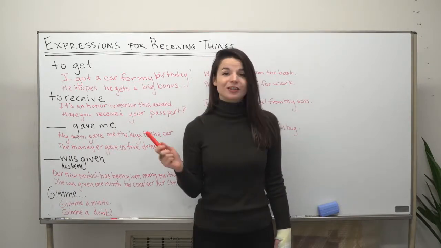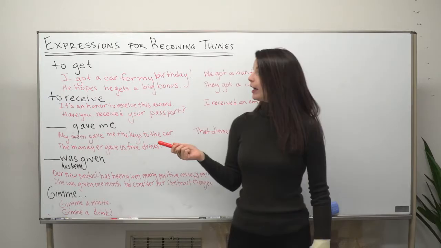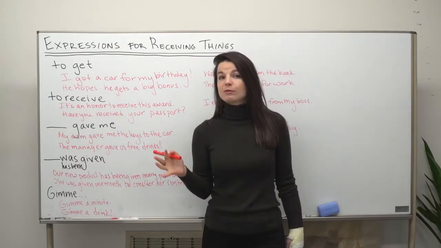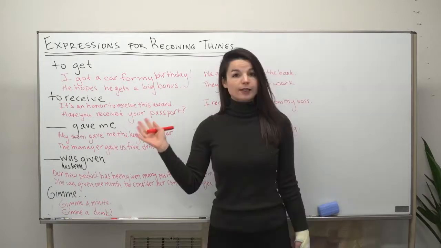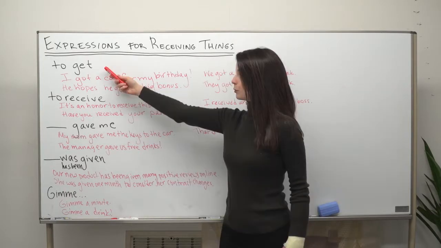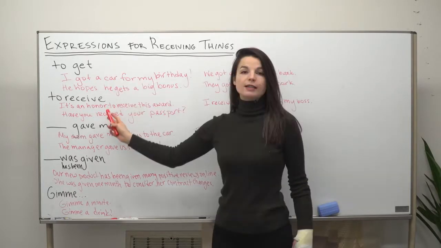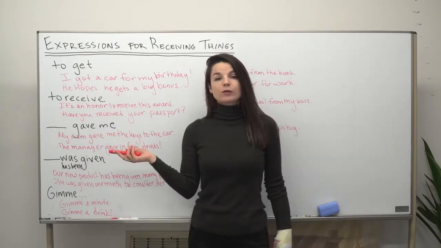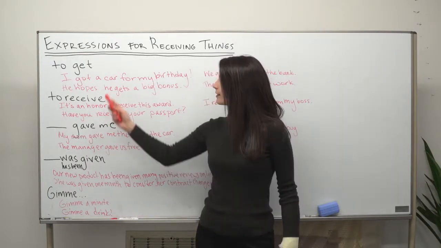Let's begin. I want to compare two kind of similar verbs to begin. The first two verbs I want to talk about here are the verbs "to get" and "to receive." So really the difference between these two verbs is that "get" is just more casual.